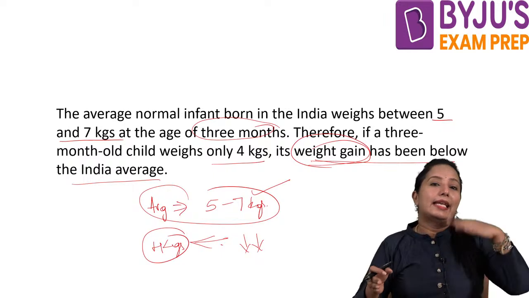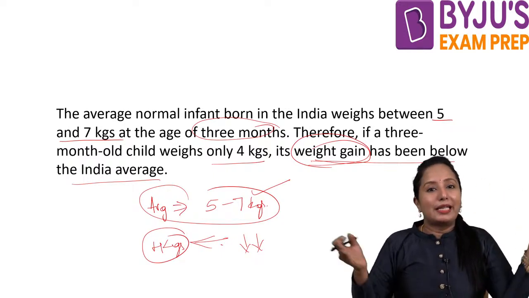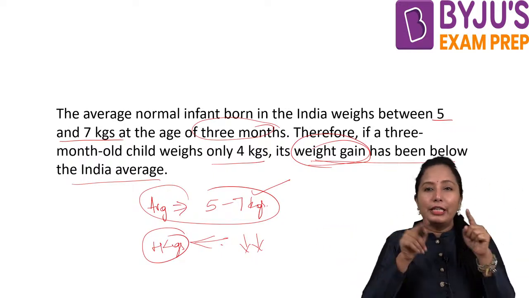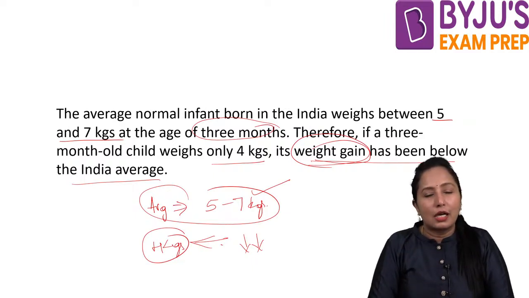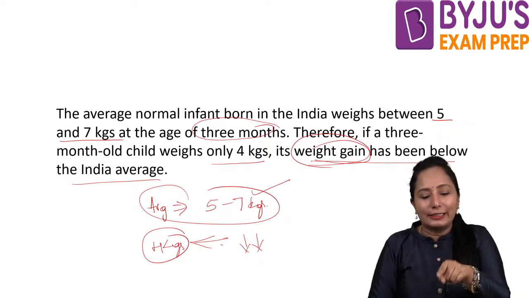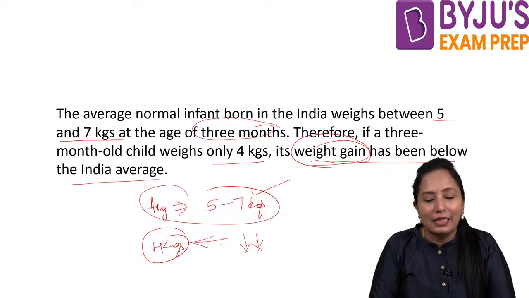How can average weight gain and average weight be related? Don't you think they are comparing on different grounds? So what is the fault in the author's argument?